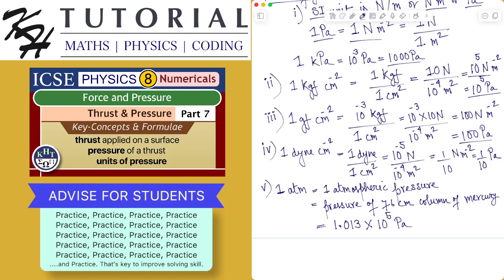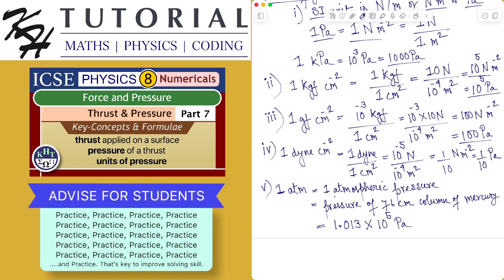Now there is another very important unit of pressure, which is the atmospheric pressure, atmospheric unit. This is basically based on the pressure exerted by atmosphere. Now the atmospheric pressure varies from the surface of the earth at various heights. The atmospheric pressure varies,